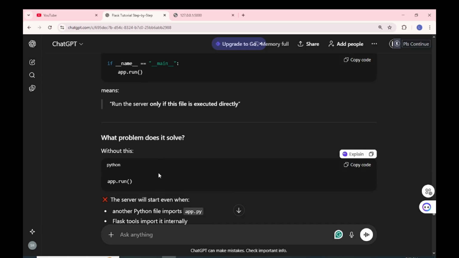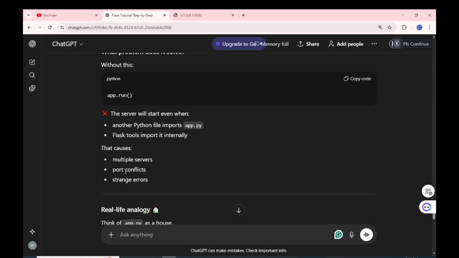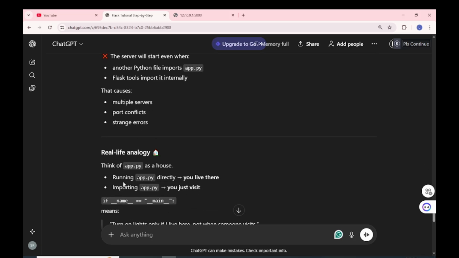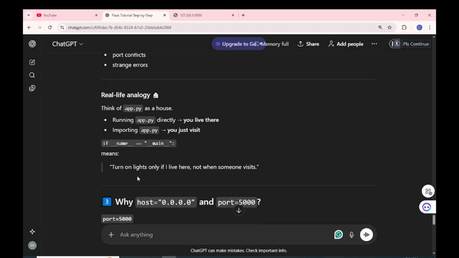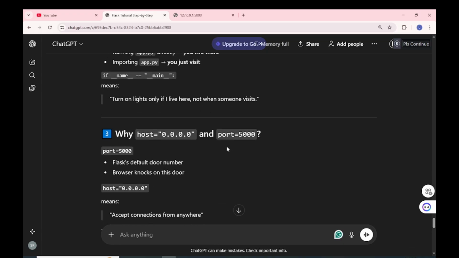What problem does it solve? Without it, app.run would start the server even when another Python file imports app.py. Flask tools import it internally. That causes multiple servers, port conflicts, and strange errors. Real life analogy: think of app.py as a house. Running app.py directly, you live there. Importing app.py, you just visit. if __name__ equals __main__: turn on lights only if you live here, not when someone visits.